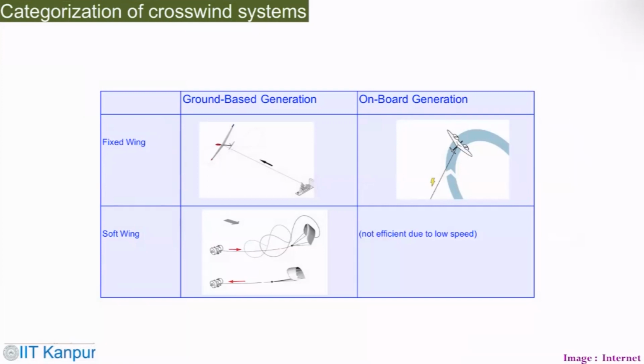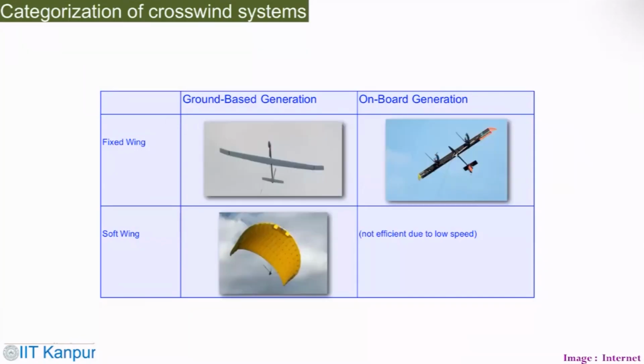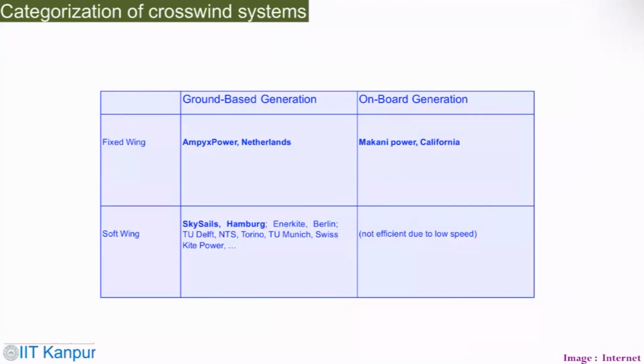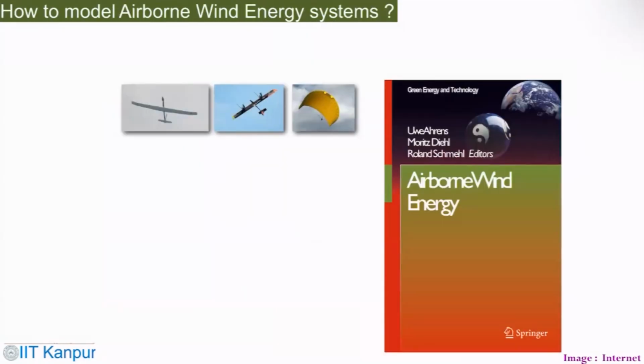So what are the categorizations? You have ground-based generation. That means the kite will fly and you connect with the cable, you have a generator on the ground. Or onboard generation, that means you have the turbine onboard. Or either you can have soft wing, or fixed wing with onboard generation, where you have a turbine sitting on the wing. Soft wing is like a parachute. The companies doing this are Ampyx Power in Netherlands, Makani Power in California, and Kaisels in Hamburg.